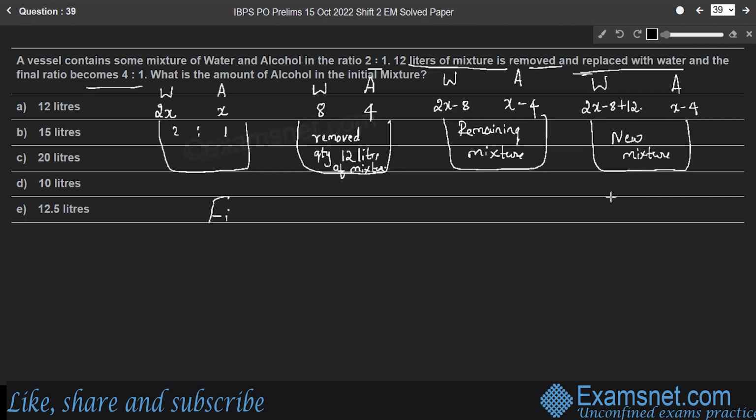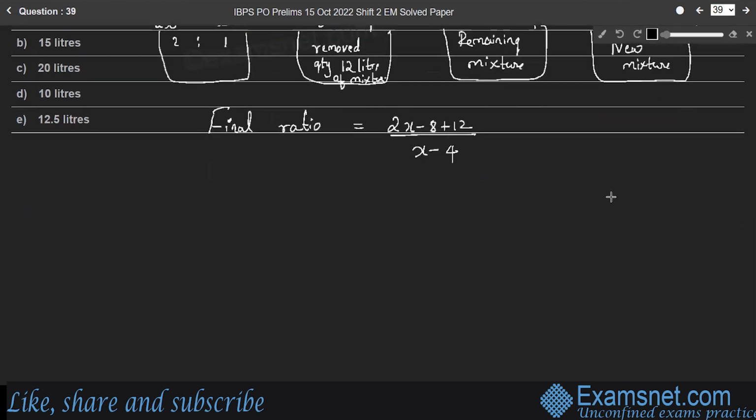Therefore, we'll consider the final ratio: 2x minus 8 plus 12 divided by x minus 4. So 2x plus 4 divided by x minus 4 is equal to 4 by 1. Simplify it. 2x plus 4 is equal to x minus 4 into 4, so 4x minus 16.